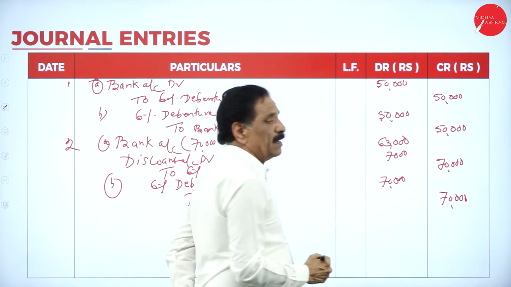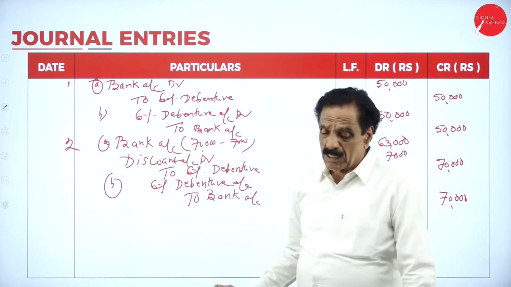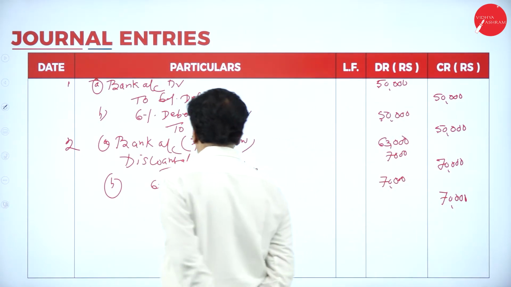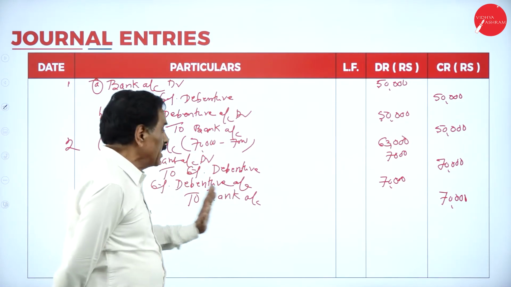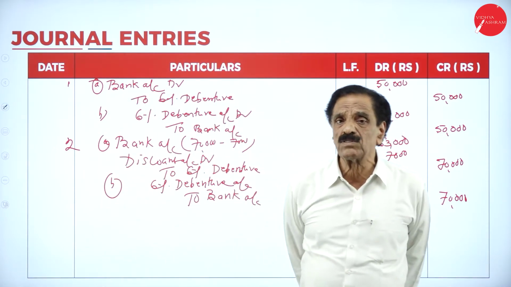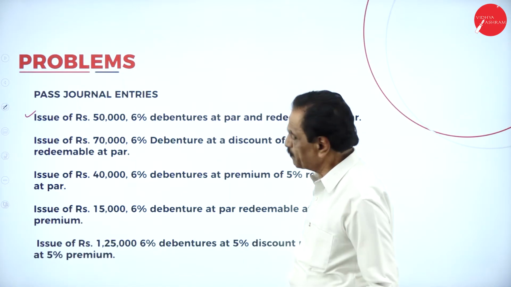Received at a discount, paid at par. First entry: bank account debtor 63,000, discount account debtor 7,000 to 6% debenture 70,000. Paid at par: 6% debenture account debtor 70,000 to bank account 70,000. So this entry goes.